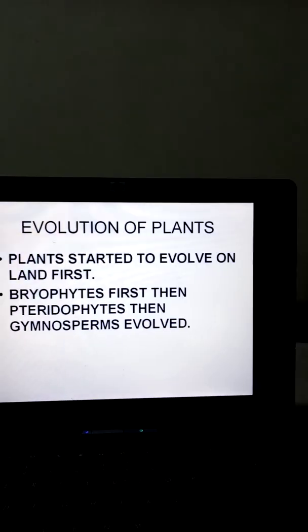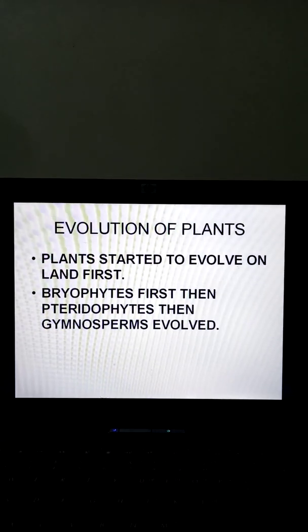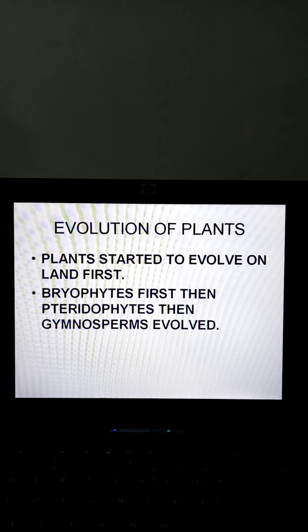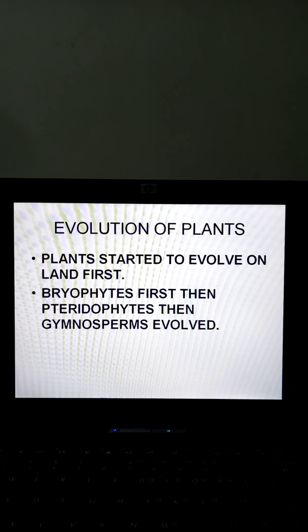Let's look into this. First we'll start with the evolutionary pattern of the plants. When we talk about plants, plants evolved before animals, and it is expected that the slimy elements, or you can say the algae, came into existence first, and from the algae the development of land plants occurred. It is also one of the views that a type of plant called charophytes are land plants, and from there the other advanced forms of plants originated.